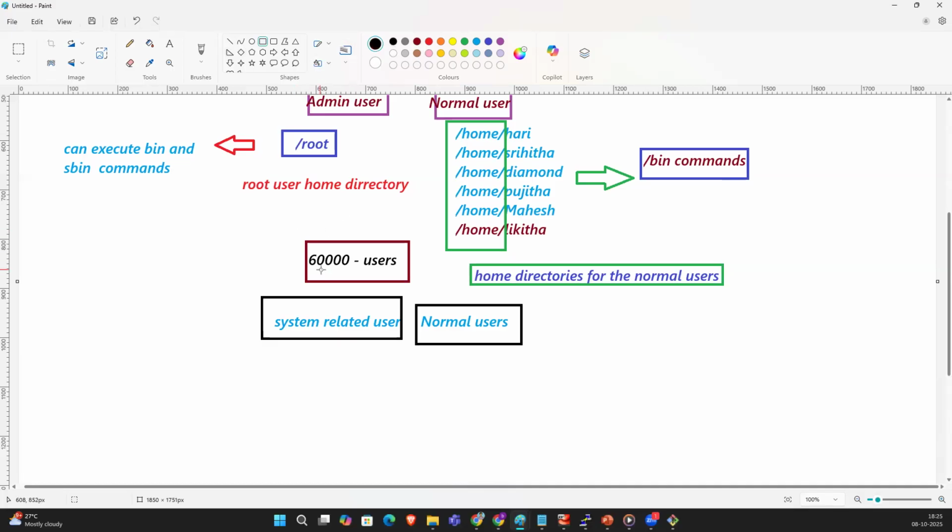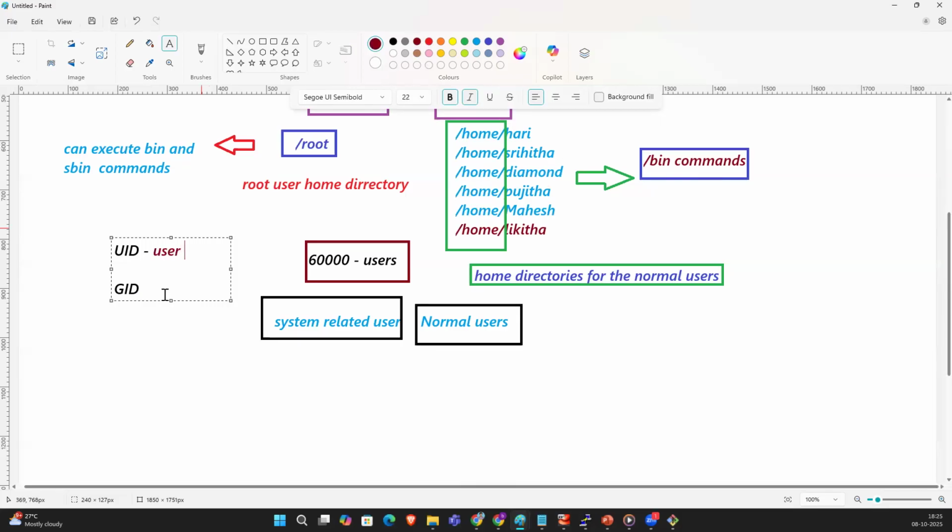The 60,000 is nothing but the UID and GID. What is UID? User unique identification number. User ID and group ID.